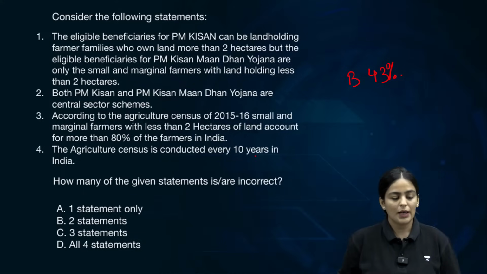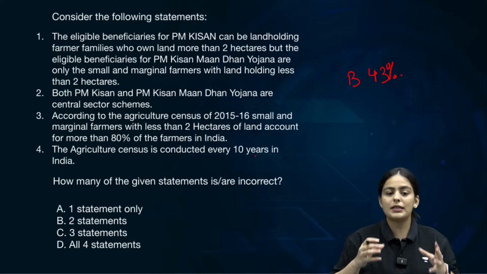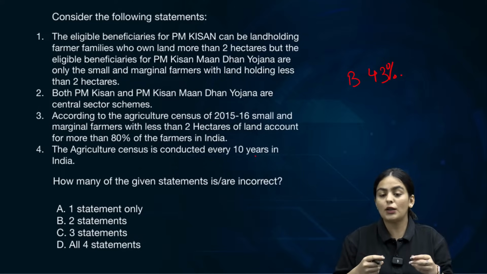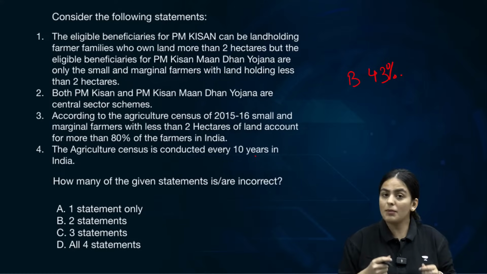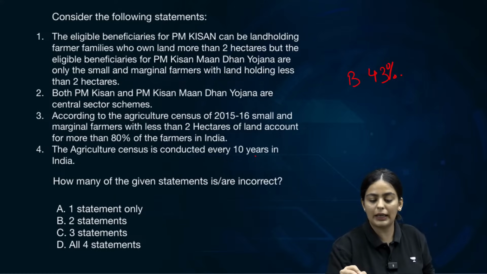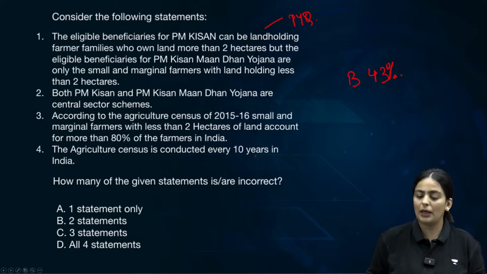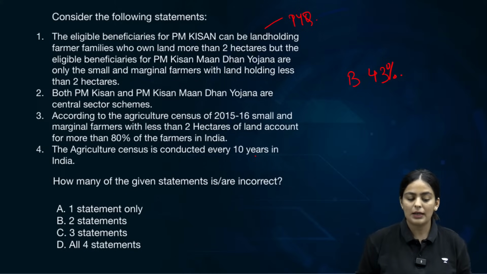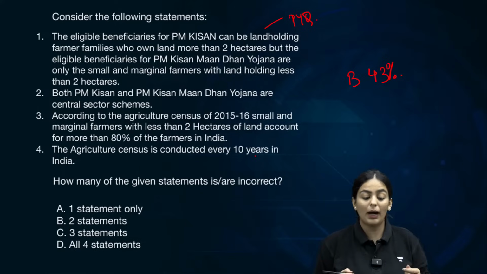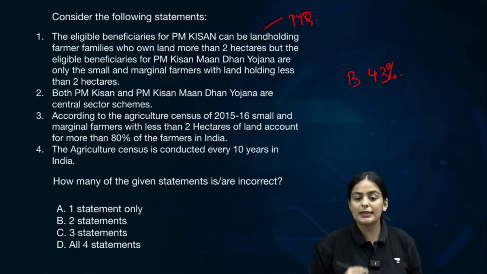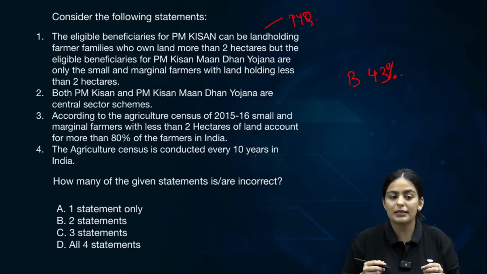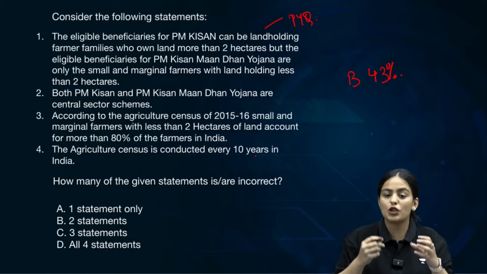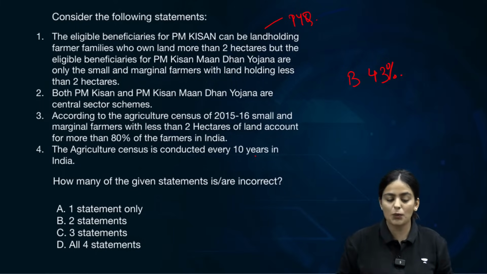Consider the following statements. The first statement is a comparison between two schemes related to the farmer as a beneficiary. This becomes very, very important. This has been the focus area of UPSC PYQ questions as well. The eligible beneficiaries for PM Kisan can be land-holding farmer families who own land more than 2 hectares, but the eligible beneficiaries for PM Kisan Maandhan Yojana are only the small and marginal farmers with land holding less than 2 hectares. Now they are basically asking you who can be the eligible beneficiaries or not. That is what they are checking.